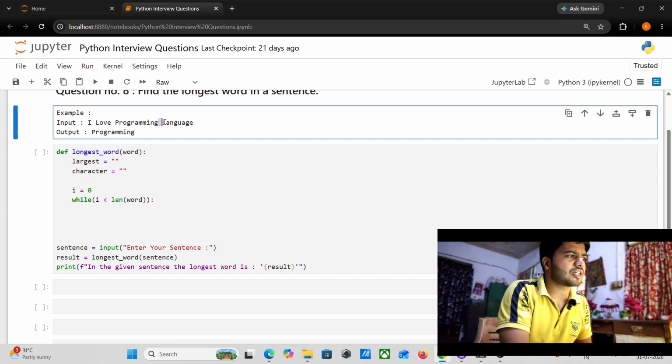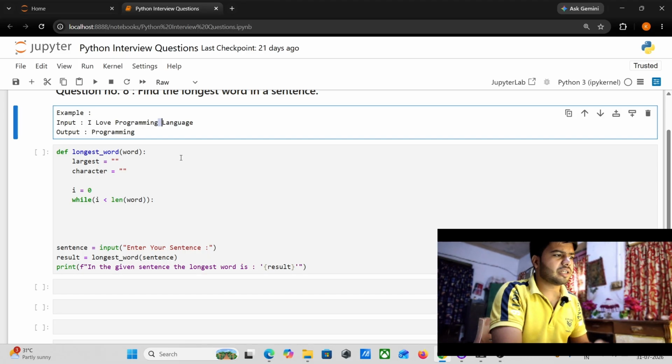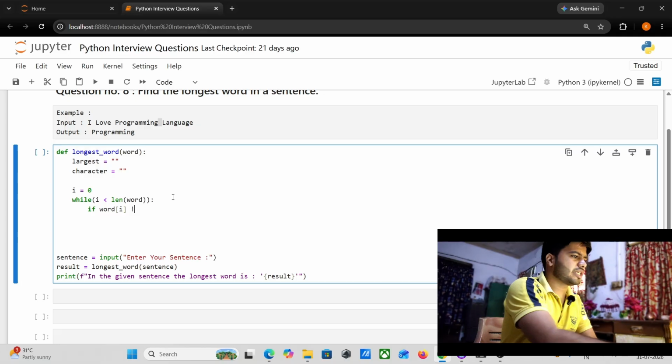For handling these spaces, we need to perform a condition. So I am writing here: if my given word of i is not equal to space.